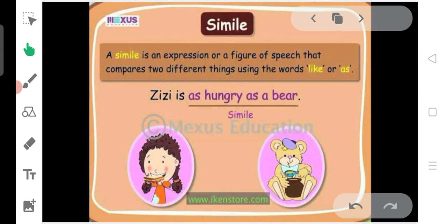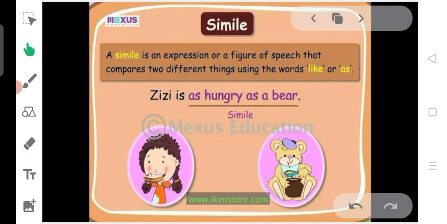Next, simile. So, the first figure of speech we will be studying is simile. Simile is that part of figure of speech which compares two different things using the words like and as. Okay, here is an example.